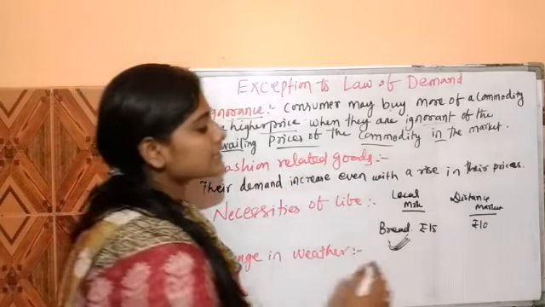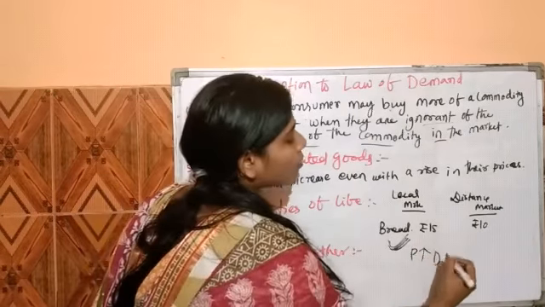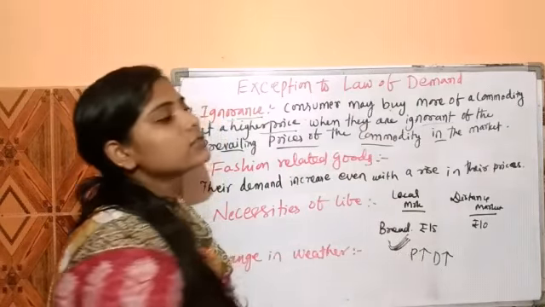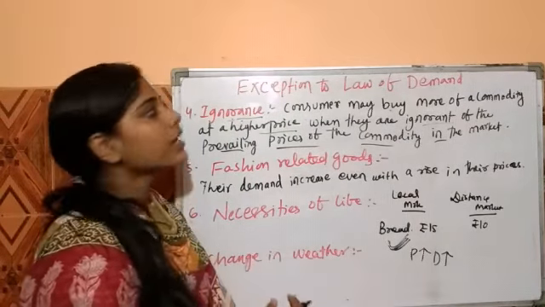So that means in this case the price is more and the demand of this bread is also more. So due to the ignorance of the consumer, even if the price is more, the demand for such a product also increases. And the reason for this is the ignorance of the consumer.